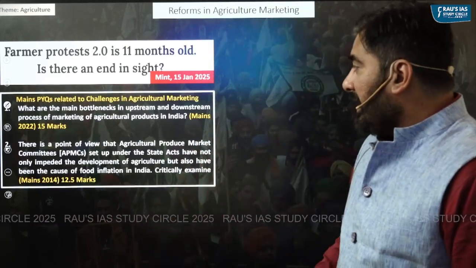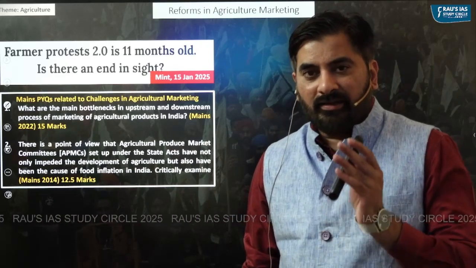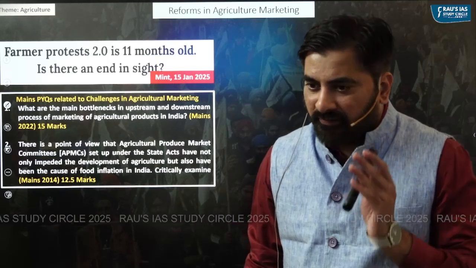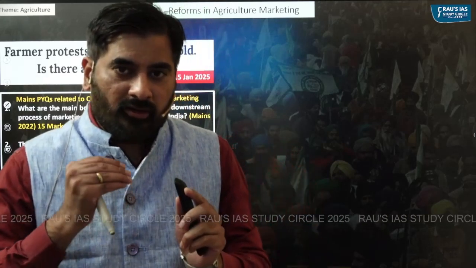But it is being said that legalization of MSP is not the right way to protect the interest of the farmers. A lot of economists have argued that instead, we need to protect the interests of the farmers by controlling the volatility in agricultural commodities.